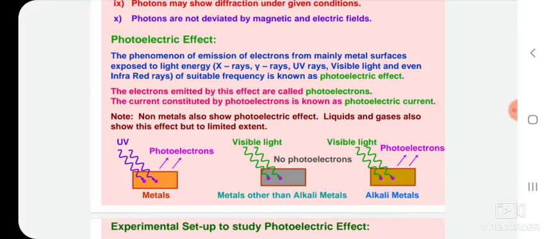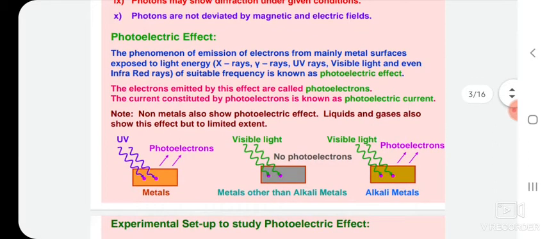Now just see in this figure, when UV light is incident on a metal surface, it ejects a photoelectron. When visible light is incident on a metal surface, no photoelectron can be ejected. When visible light is incident on an alkali metal, in that case a photoelectron can be generated.